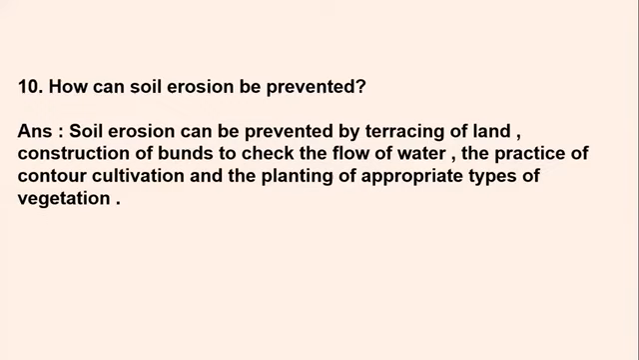And the next thing is the planting of appropriate types of vegetation. Proper types of trees and plants should be planted in the required area. Wherever there is damage, or wherever there is a gap from where the soil can be washed away, there you can fix the plants so that the vegetation is done properly. And this is how you can prevent soil erosion.